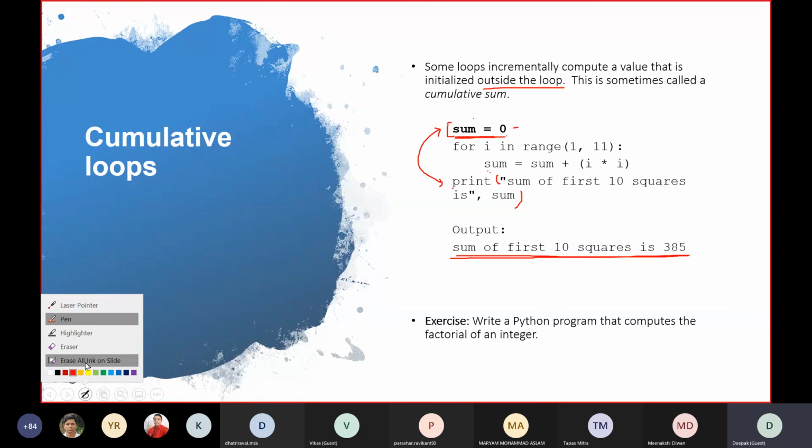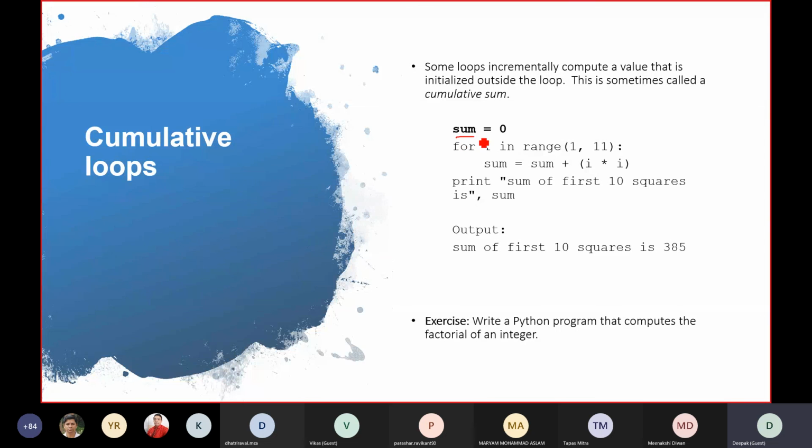Did you get that? I haven't changed anything. I have just initialized the value. So there also you can initialize your x which is equal to 0. What I am saying is, you can initialize any value before the loop. So here the print is in the end. You can see this. And this will be your output. Please try to do that.